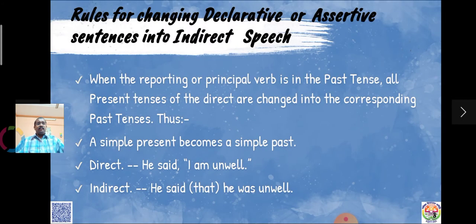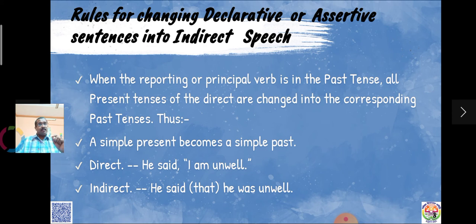When the reporting or principal verb is in the past tense, all the present tenses of the direct are changed into the corresponding past tenses. That is the rule. If the reporting verb is in past tense, the tenses of the direct speech will be changed into corresponding past tenses.